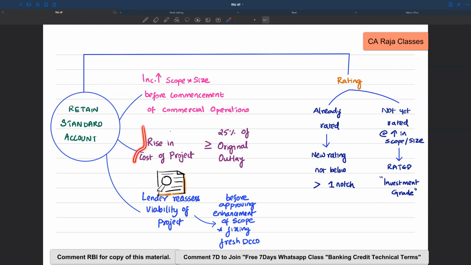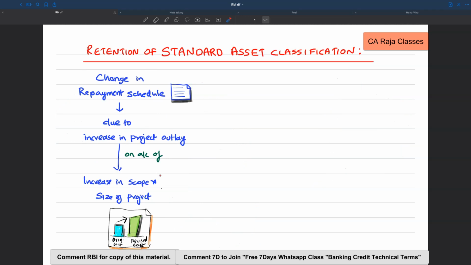See here, with reference to this particular parameter, 2 examples are provided in the framework. I will cover that also. So understand, here we are talking about retention of standard asset classification that is arising on account of change in the project outlay, which is mainly on account of increase in scope and size of the project.